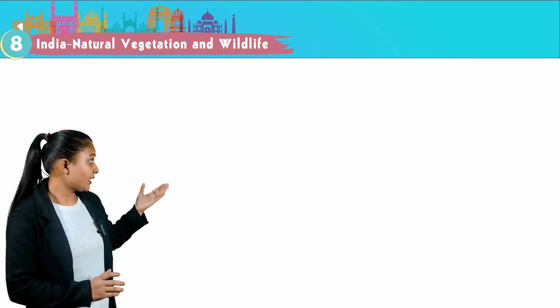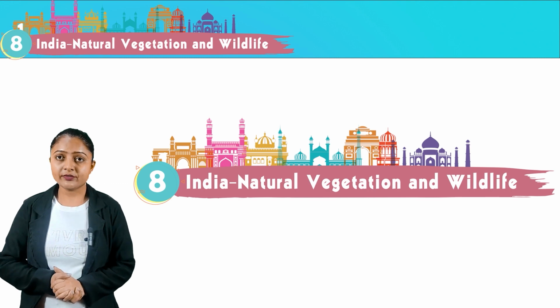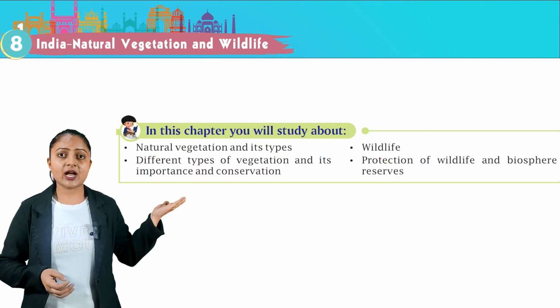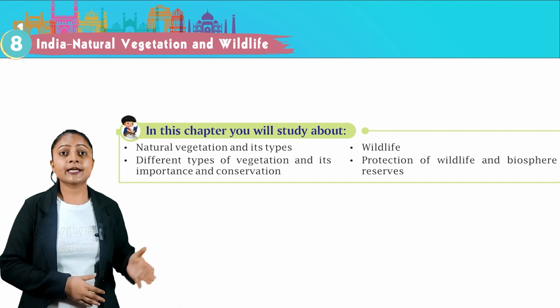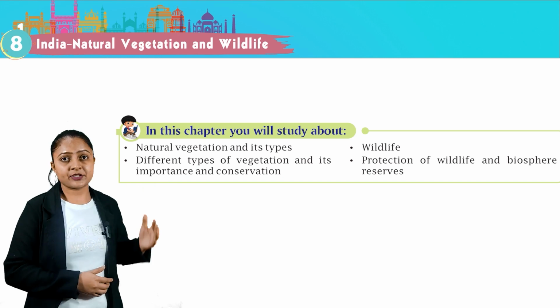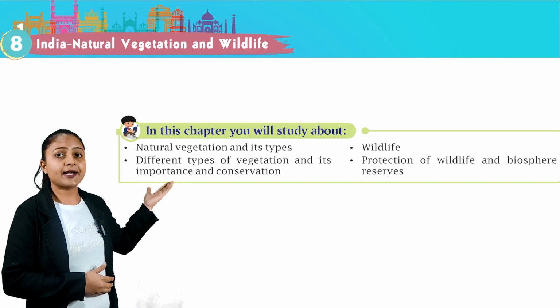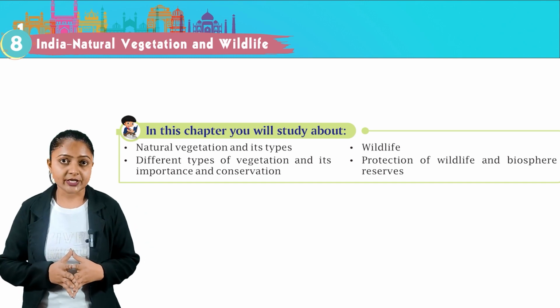Hello class, today we are going to start chapter number 8 of our geography, India, Natural Vegetation and Wildlife. In this chapter you will study about natural vegetation and its types, different types of vegetation and its importance and conservation, wildlife, protection of wildlife and biosphere reserves. Let's first focus on natural vegetation.